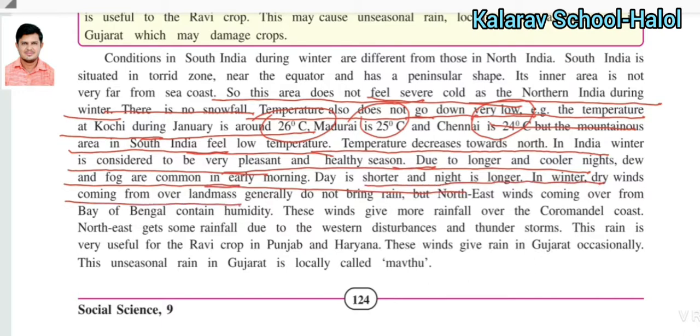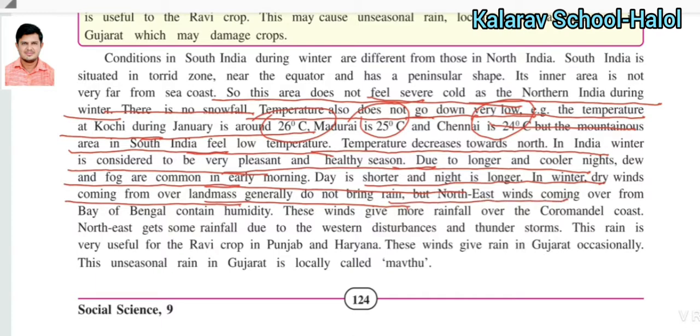In winter, dry winds coming from the landmass generally do not bring rain, because there is not enough moisture, so they are unable to bring rain for India.